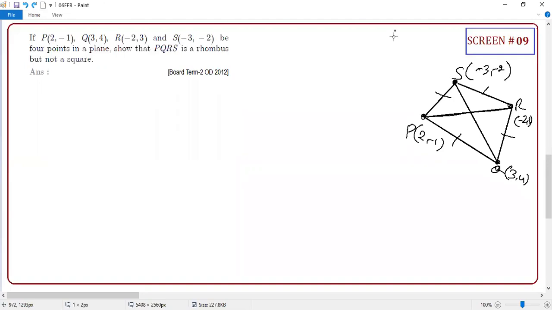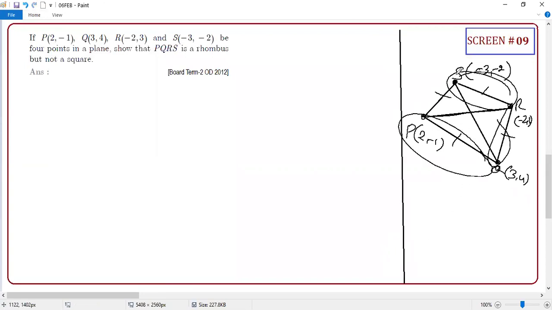You have to run the show in your brain. Very important. In your mind. Clear or not? Before doing anything, run the show. Think about what I am going to do. Yes, now my plan is clear. I'm going to find the four distances first and make sure that all four are equal.